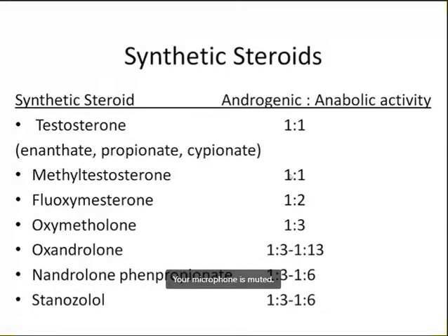So now you can differentiate between androgenic and anabolic steroids. Testosterone has both equal. Methyl testosterone equal. Remaining all are anabolic steroids. Sometimes they might ask you in an MCQ which of the following has an equal anabolic to androgenic ratio, or whether testosterone has 1:2, 1:1, or they can give you the options in this way. So please remember, to be anabolic steroids, they should have a higher ratio of anabolic to androgenic activity. These are our available drugs.